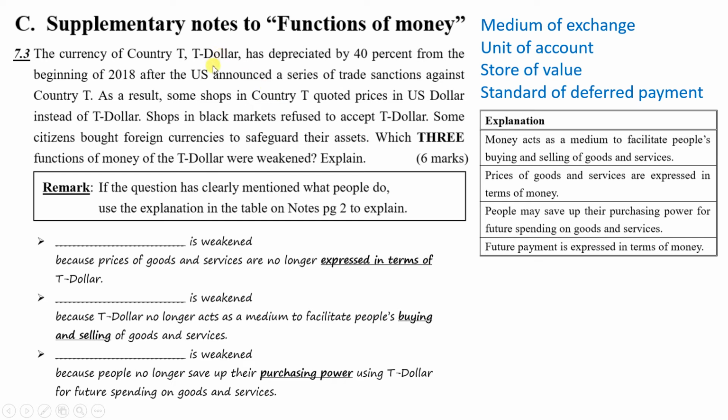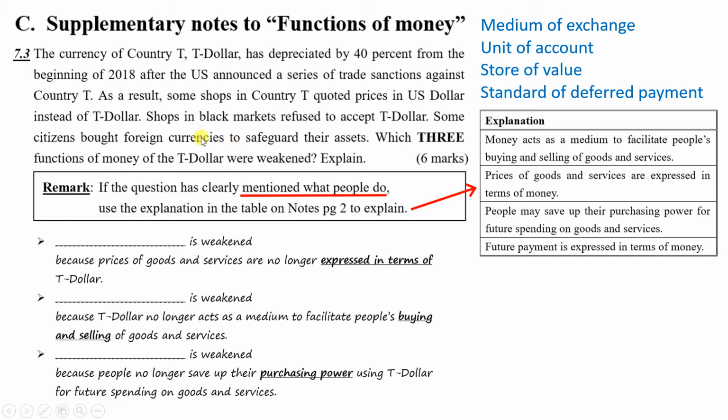Here I would like to talk about some long questions about functions of money. On page 2 of the notes, we have already learned the 4 functions of money and their explanation. For questions related to functions of money, there are 2 types. The first one is just like 7.3. The question starting from the first line has clearly mentioned what the people do. For this type of question, you can just state the function of money and use the explanation on page 2 of the notes to explain. The second type of question would be like 7.4, and I will talk about it later.